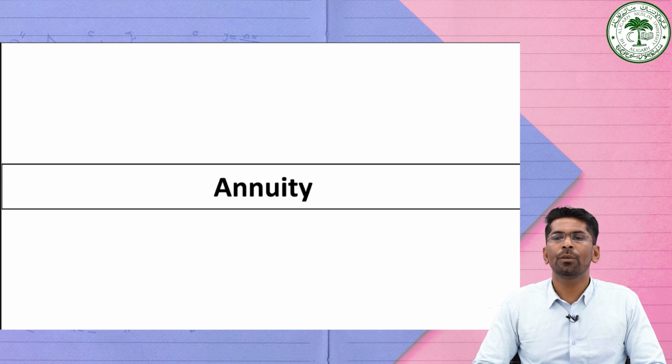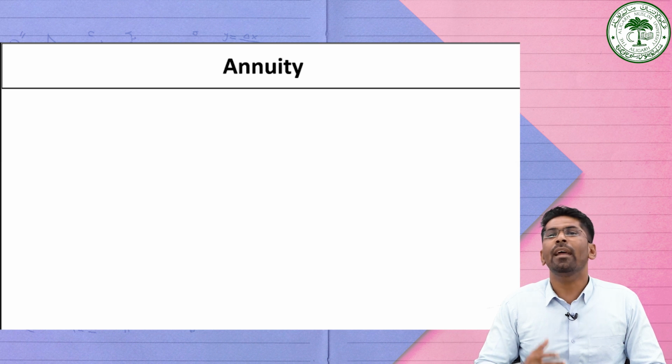In the last lecture, we discussed the future value and the present value of a given amount. Today, we are going to introduce a financial concept known as annuities and its various types, and also we are going to find out the present value and the future value of different types of annuities.